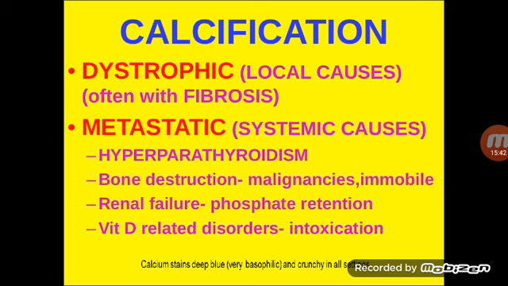Good examples for metastatic calcification are hyperparathyroidism, bone destruction which could be due to malignant deposits, or immobilization. Also renal failure, where you can see phosphate retention, and intoxication related disorders.